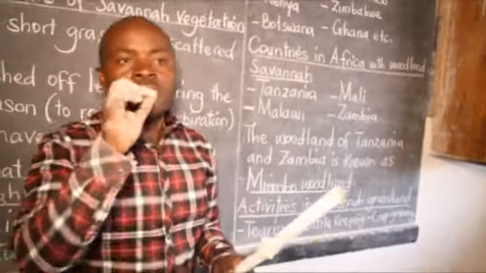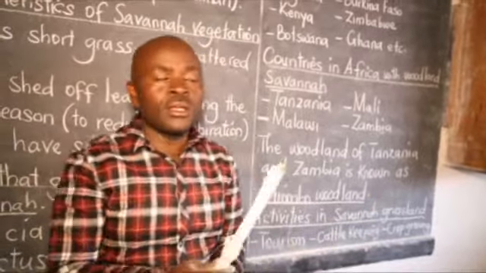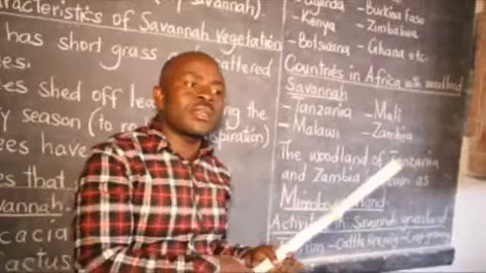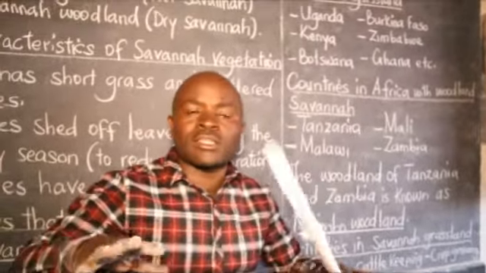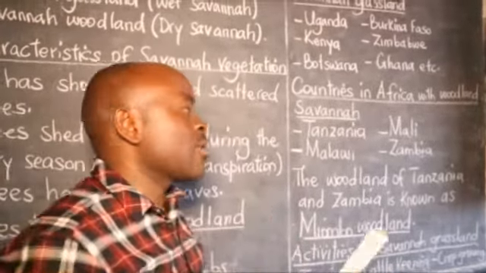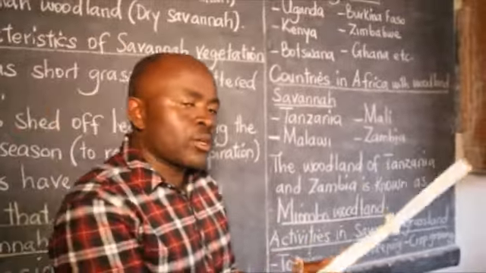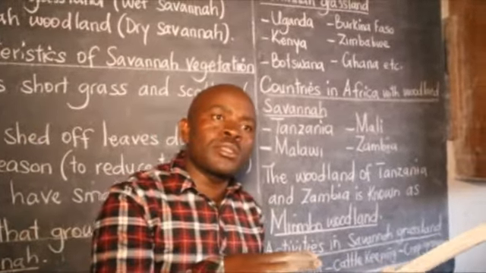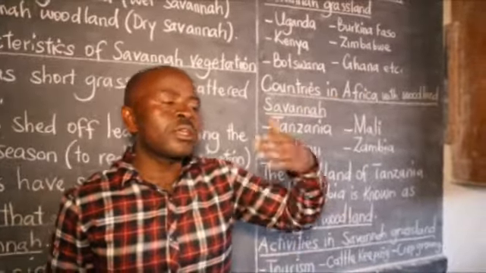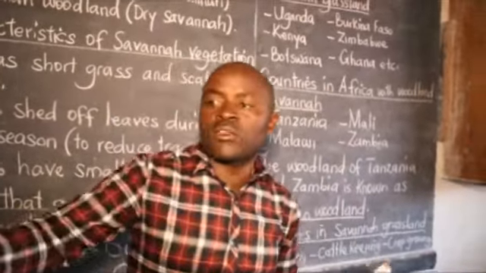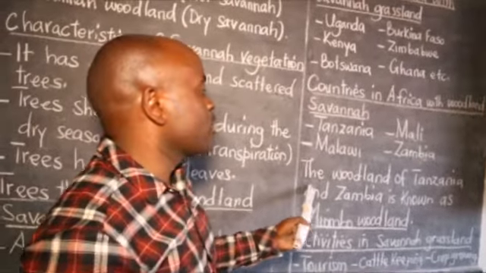We said that the difference between this savanna woodland and the savanna grassland is that the grassland is found in areas with rainfall. Then the woodland is in areas where the rainfall has at least a bit reduced, the semi-arid areas. So that's what differentiates them. Both are part of the savanna vegetation. But what brings the difference is that on one side, the woodland, we have the trees, the woodland savanna. Then on the other side, the savanna grassland, we have the grassland savanna. So that's why you have this example.